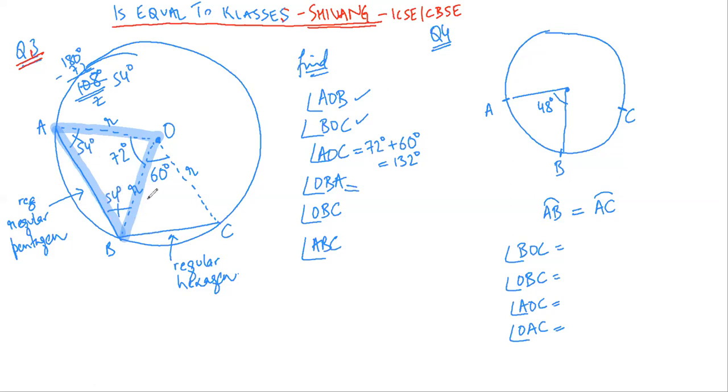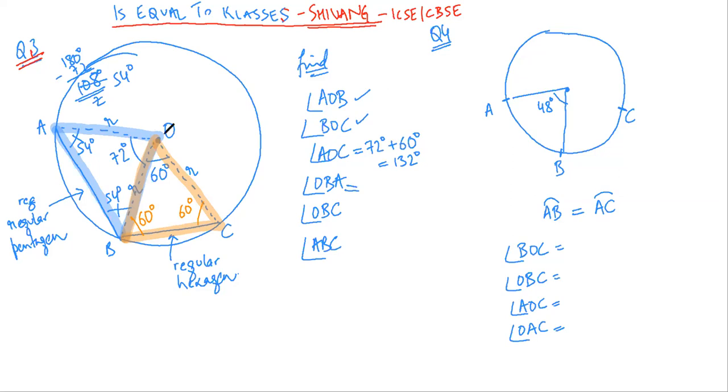Again, if I have to find, extending the same argument, this will be an isosceles triangle. Now if this is 60 degree, this will be 60 degree. This will be 60 degree. Actually, this is not an isosceles, this is an equilateral triangle. So this will be 60 degree.